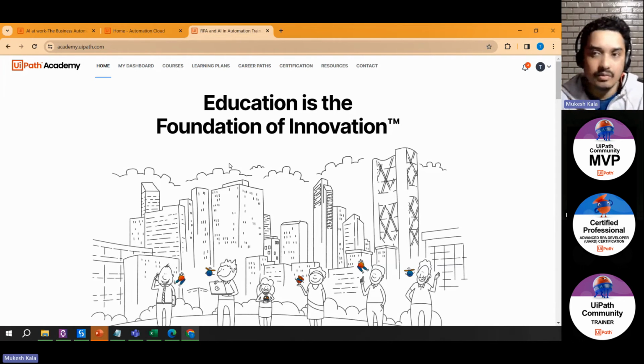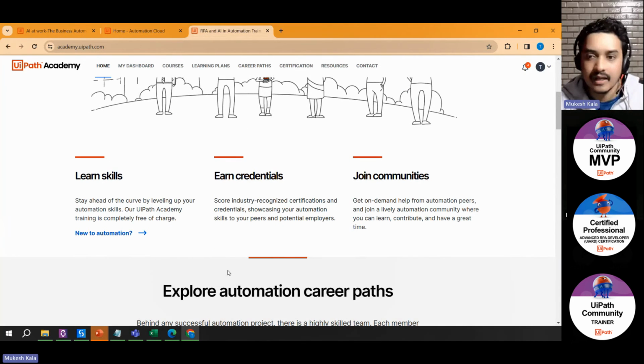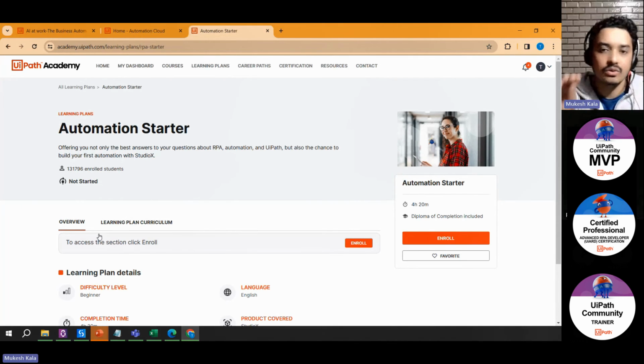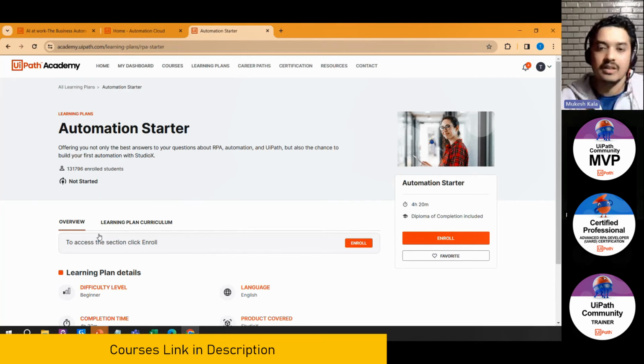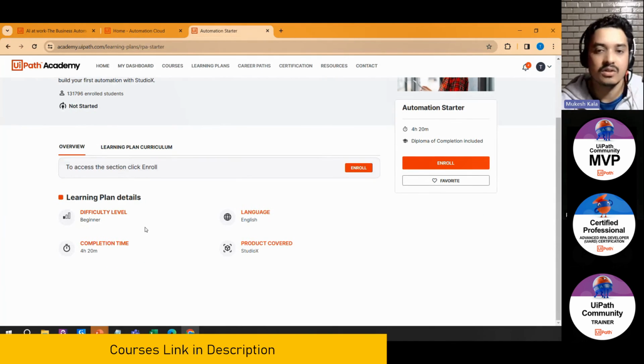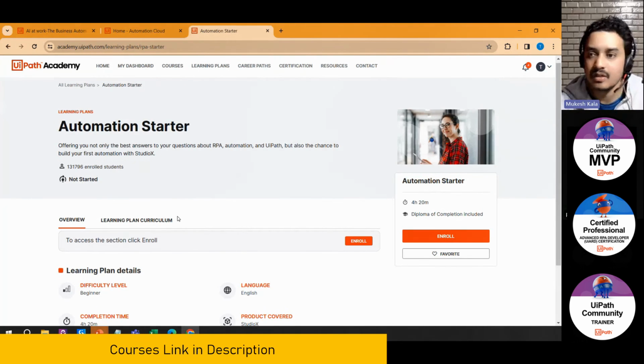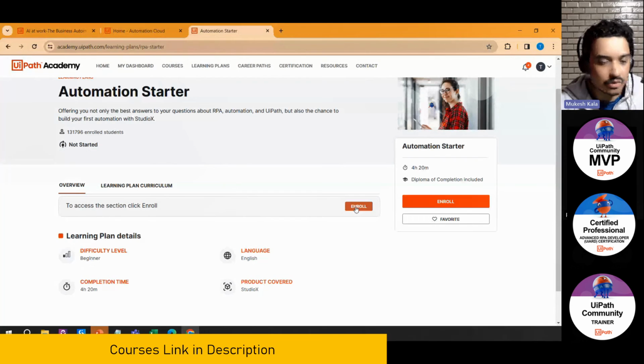So when you come to this website, this is how it looks, right? Here you can see a button which says new to automation. Click on this. Absolutely new to automation. It will land you on the automation starter, which is for beginners who are just starting automation. Once you come here, you just click on the button which says enroll.